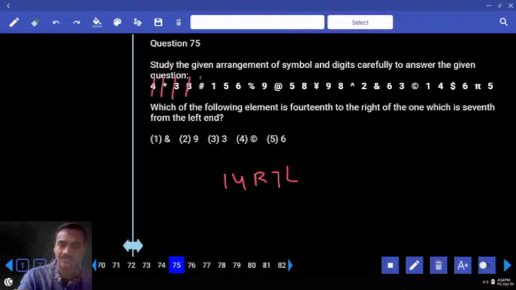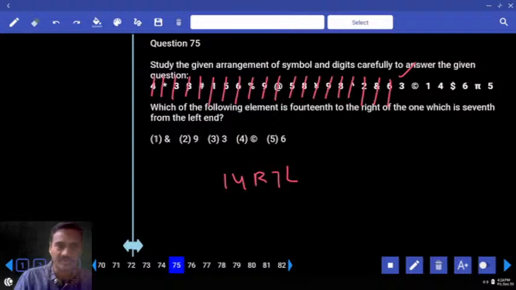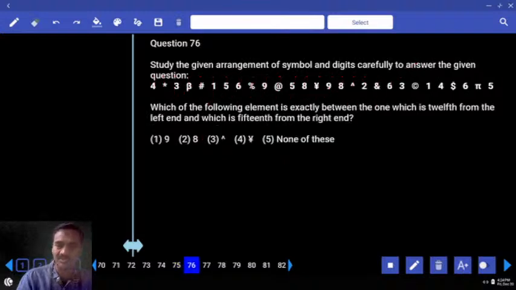1, 2, 3, 4, 5, 6, 7, 8, 9, 10, 11, 12, 13, 14, 15, 16, 17, 18, 19, 20 and 21st. What is your answer? 3. That is choice 3, question number 75. Then 76. Which of the following elements is exactly between the one which is 12th from the left, 4, 5, 6, 7, 8, 9, 10, 11, 12, and 15th from the right, 3, 4, 5, 6, 7, 8, 9, 10, 11, 12, 13, 14, 15. Clear? Now what is the only element that is present? 8. Choice 2, question 76.